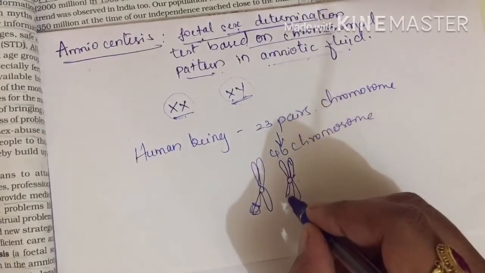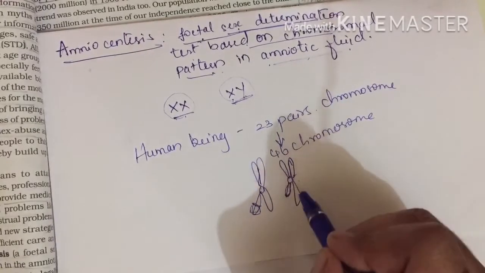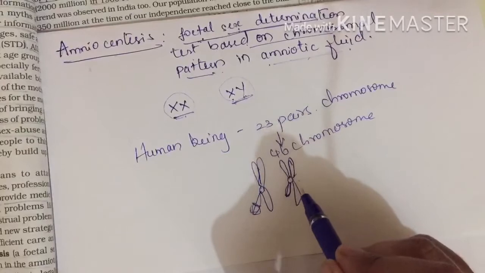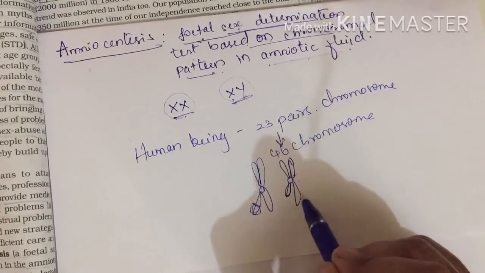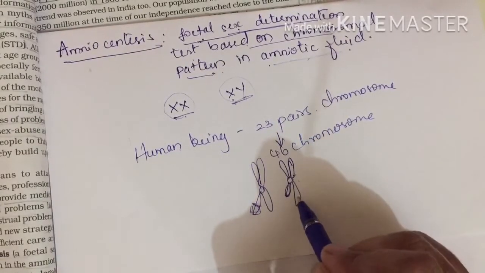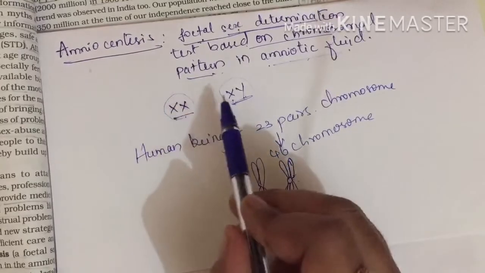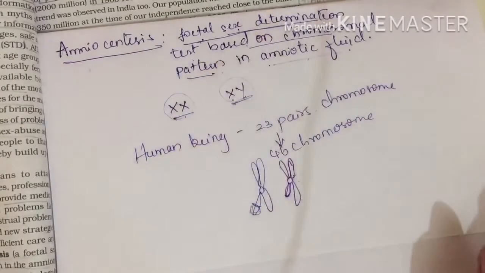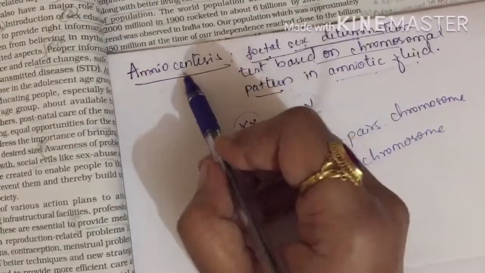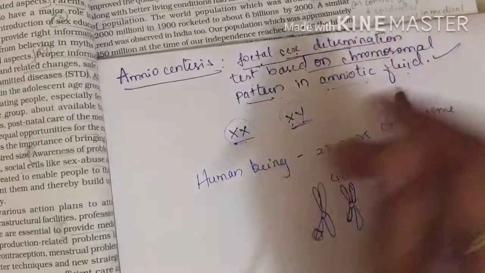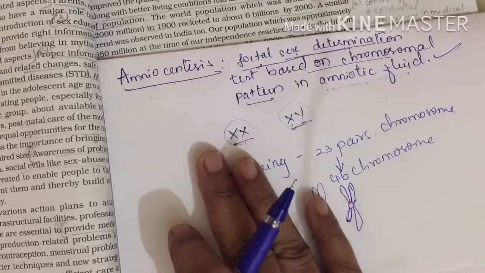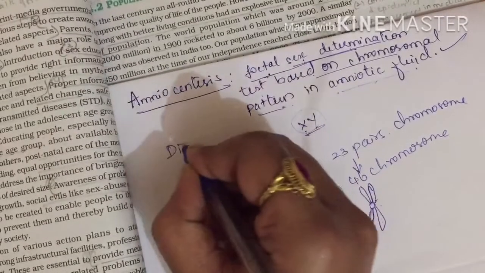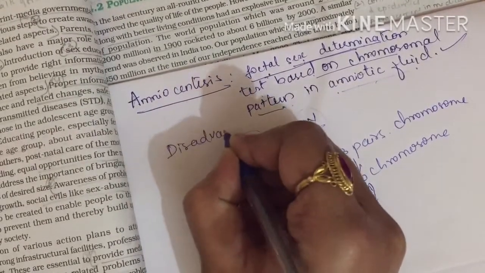So this kind of chromosomal pattern, whether there is any chromosomal defect in the embryo, can be identified, and it can also be used to identify the sex of the fetus. That we call amniocentesis. Now we have known what amniocentesis is. Now what is its disadvantage? What is the disadvantage of it?